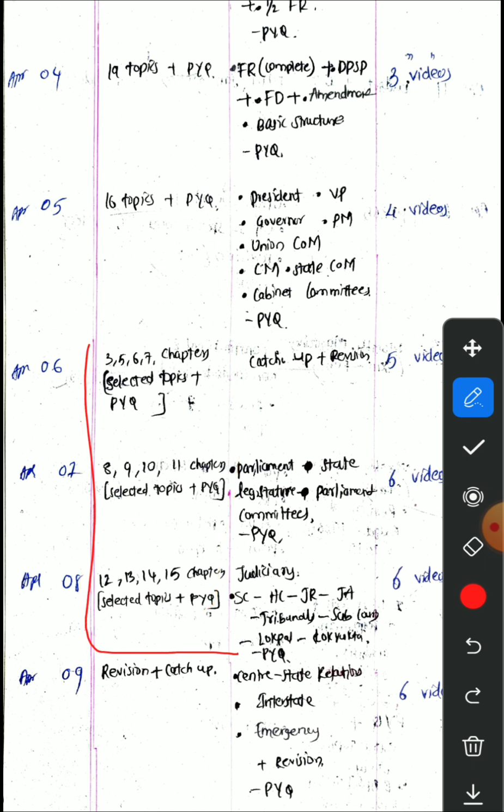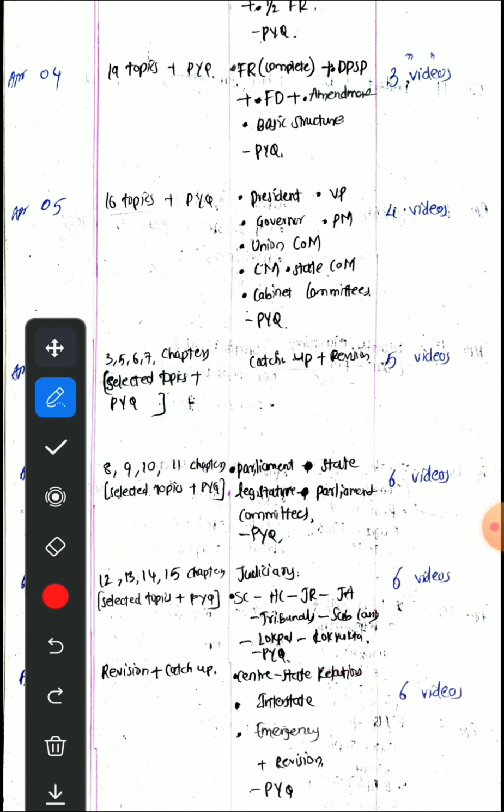I know that if we couldn't complete this in these 3 days, okay, that's fine, we have some other catch up day. It is very important, as we discussed earlier, in order to avoid the burden of things, we have to add some catch up day or buffer day. That is what I have done. After completing these 3 topics, these 3 days, we will have some catch up or revision. Again, after these 3 topics, another day we have a catch up or revision day.